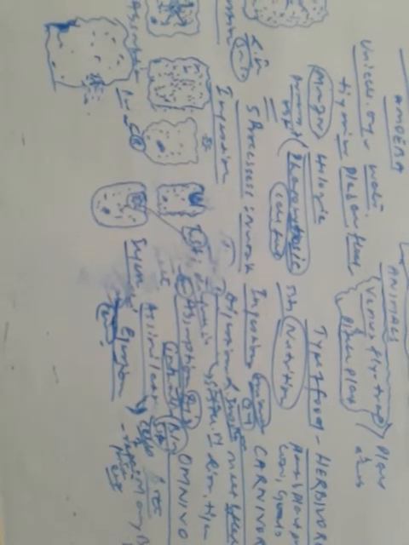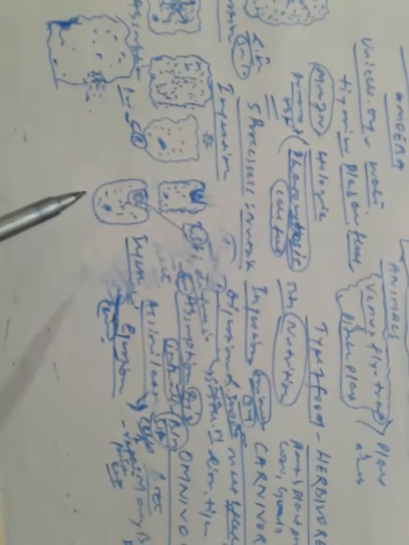Let us study about paramecium too. Let's make the figure of paramecium.